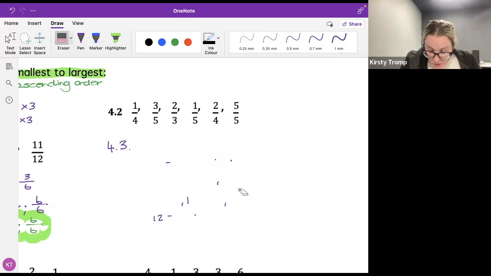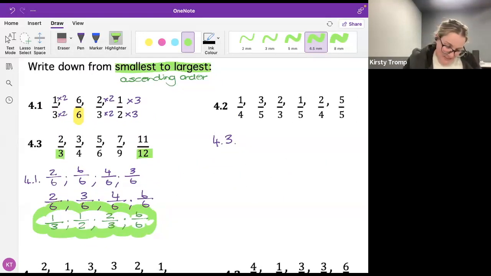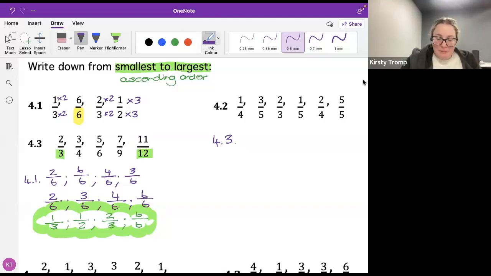Another way to do it is you could say to yourself, well, what's the highest denominator that I've got here? The highest denominator that I've got is 12. What's the lowest denominator that I've got? The lowest denominator is 3. 12 times 3 gives you 36. Yes. It's cool, hey? Maths is amazing. It's so beautiful. I love maths. Yes, ma'am. Thank you, ma'am. You're welcome, Shakina. No problem.